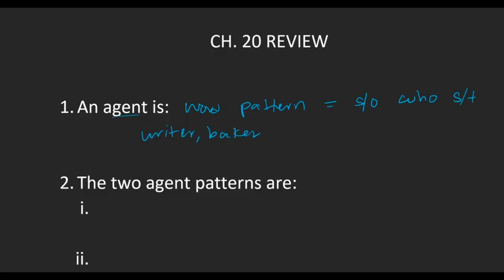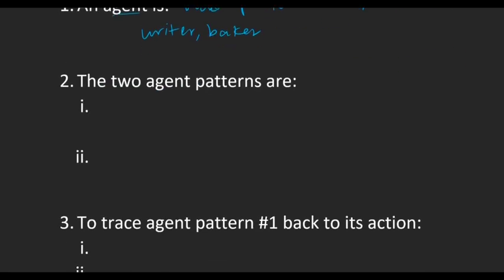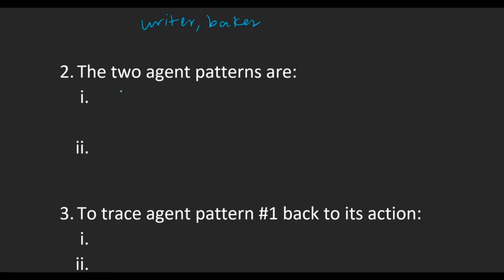Okay, and we learned 2 agent patterns. What was the first one? Mu as the first letter. It starts with a mu, meaning a meme with a dhamma. And then an E sound on the second to last letter. Right, so E sound means? A kasra or ya on the second to last letter. And then the second pattern was? Alif as the second letter. And then a kasra, meaning the E sound, on the third letter.